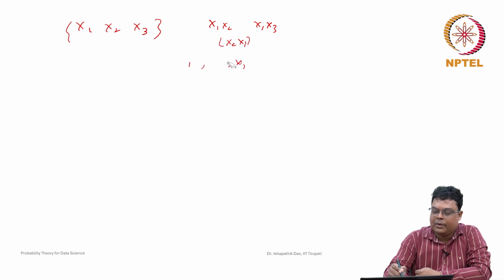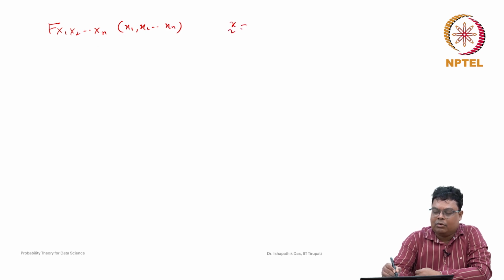These are the proper subsets. Then for any subset of the random variables, if you want to find the joint distribution function of that subset, it is known as the marginal distribution. Now how to find that?